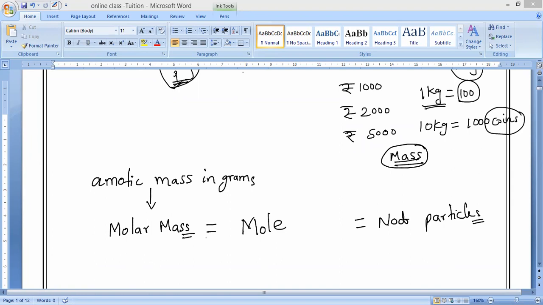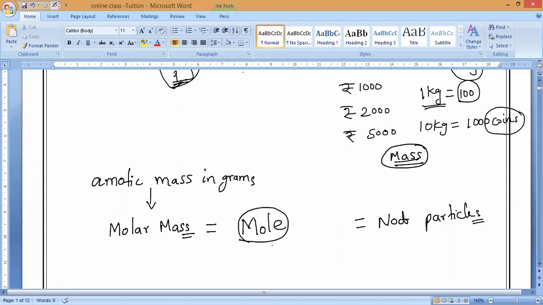So, what is the use of mole? Mole is a concept which we use to connect molar mass and number of particles. Okay, guys? So you have to understand that. I hope you all understand.